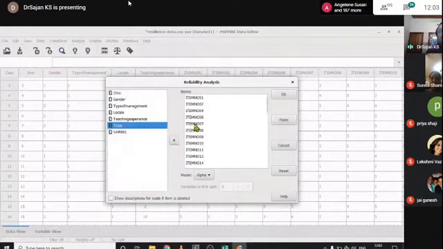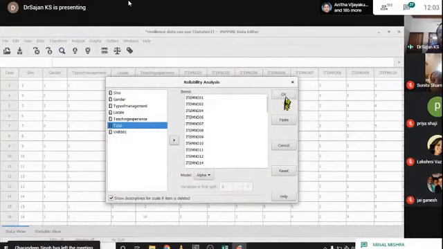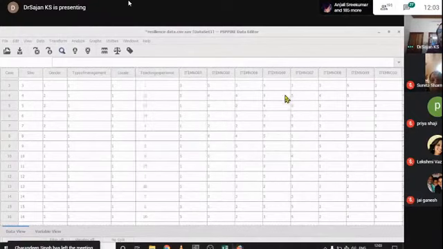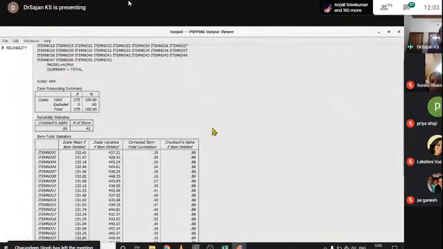Bring them to the items table by clicking this button. This is exactly the same in SPSS also. Just click, and it will convert here. And here the method is alpha. Here, show descriptives for scale if item is deleted. Click on this and click OK. That's enough. Here it will give an output file.